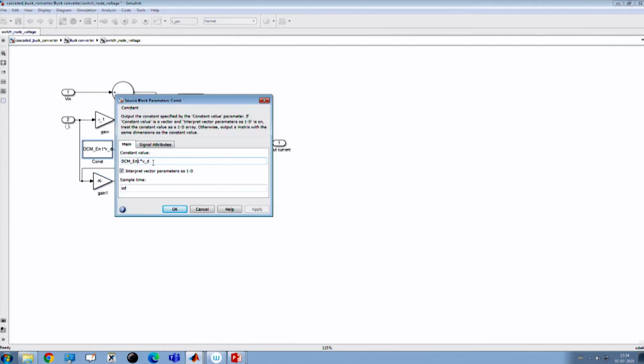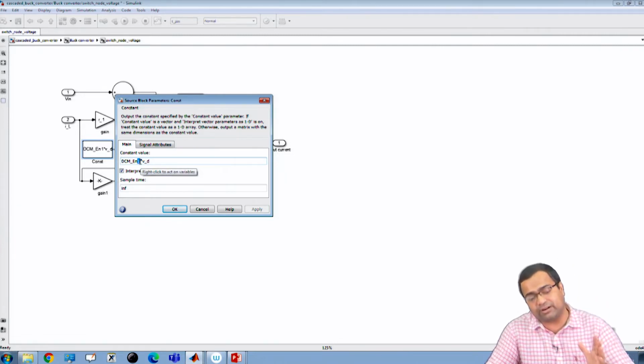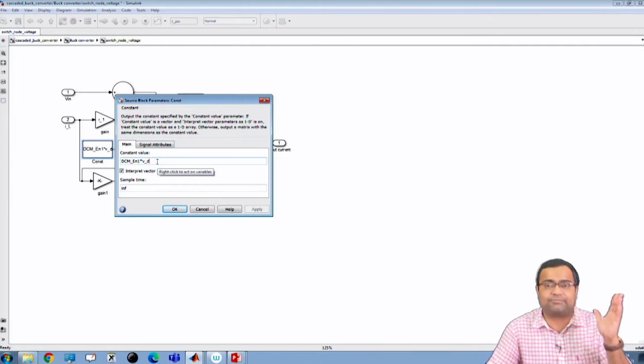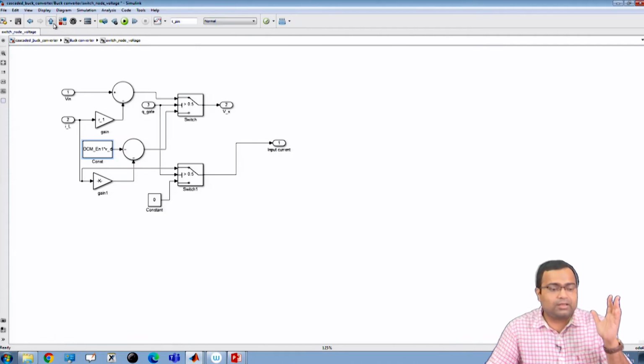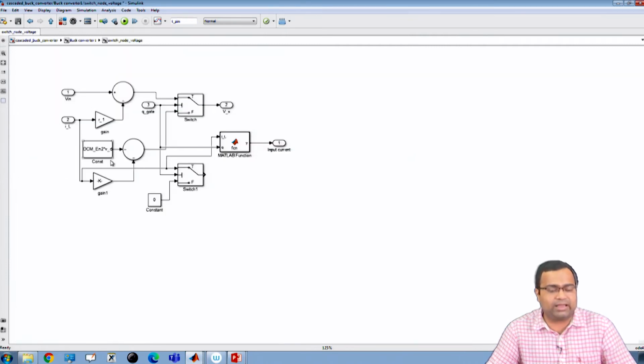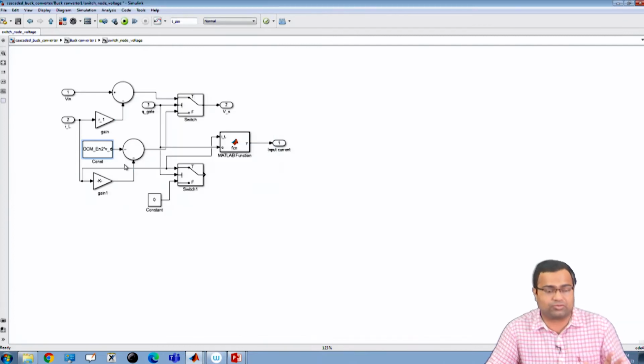Similarly, here we can include the diode drop. If it is a conventional configuration, then we will include the diode drop, and that is enable 1, because it is linked with the first converter's diode drop, and you can also make a separate diode drop for the first stage. That is it for the first stage, and you can make similar changes in the second stage. If you go inside, you will see it is DCM enable 2, and you can make diode drop 2 also.